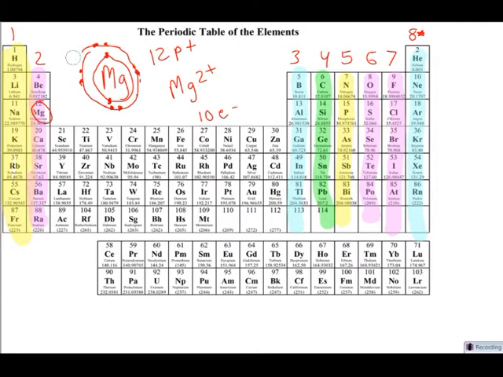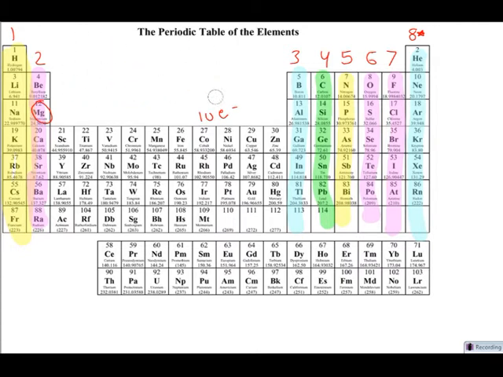So now let's go through and figure out what the charge of each family will be when it's happy, when it's stable. Group 1 has 1 outer electron, so it's going to lose the 1 outer electron. So everything in group 1 is going to be positive 1 when it's stable. Everything in group 2 has 2 outer electrons. It's easier for it to lose 2 than to gain 6. So everything in group 2 is going to have a positive 2 charge. Group 13 all have 3 outer electrons. These are all going to be 3 positive because they're going to lose 3 electrons instead of gain 5.